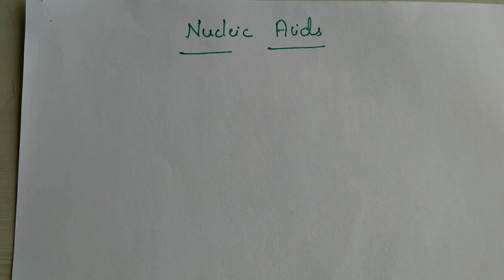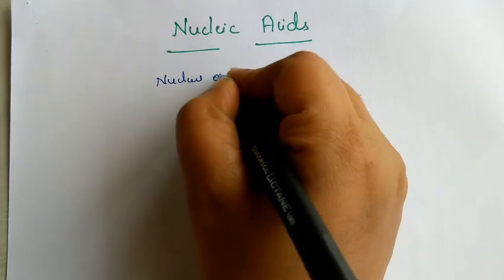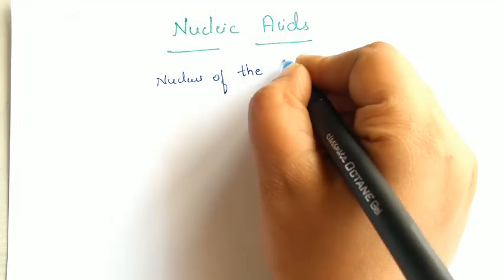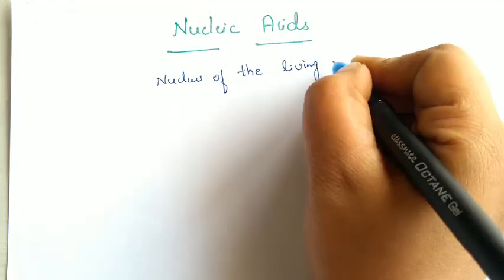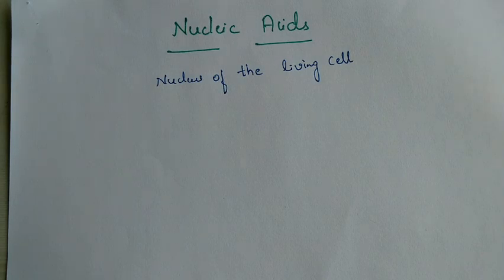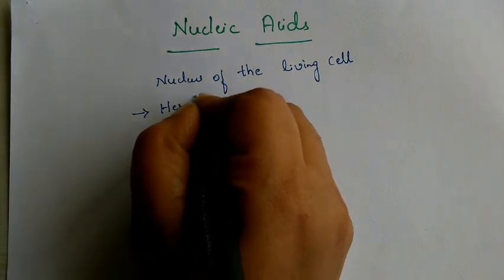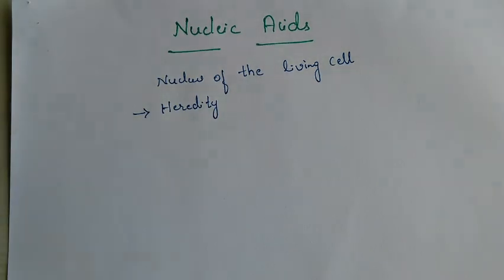So every generation of a particular species is going to resemble their ancestors, and the characteristics are transmitted from one generation to another generation. It is based upon the nucleus of the living cell. So the nucleus of the living cell is responsible for the transmission of these characteristics, and the transmission of characteristics we call heredity, or hereditary effect from one generation to other.